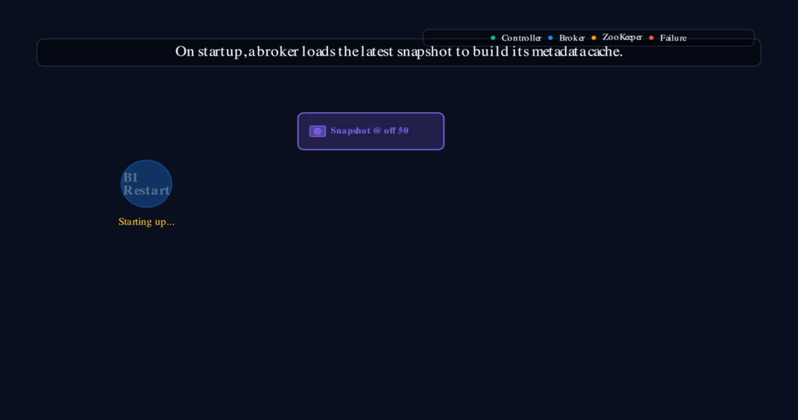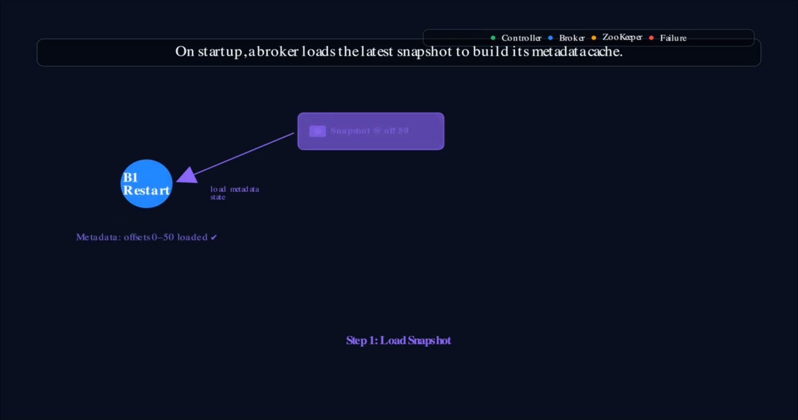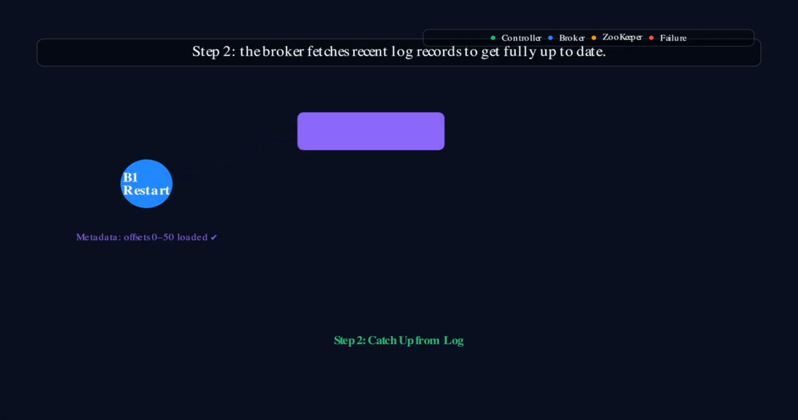When a broker or controller starts up or restarts after a failure, it needs to build its local metadata cache from scratch. The process has 2 clear steps. First, it loads the latest available snapshot. This gives it a complete picture of the cluster metadata as of the snapshot's end offset. This first step alone eliminates the need to replay the entire log history from the beginning.